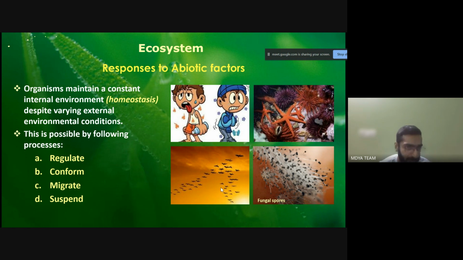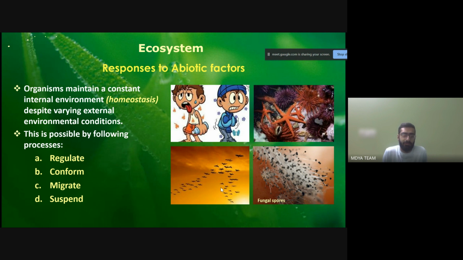Homeostasis is that type of condition in which even if the external environmental conditions are varied, there is a constancy of the internal environment. That is called homeostasis.